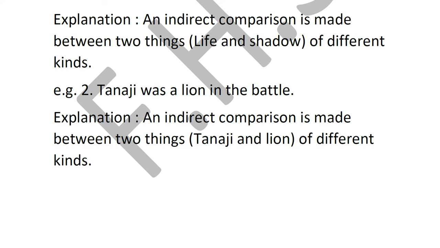Now Tanaji was a lion in the battle. There is no use of the word as, like. So your explanation will be: an indirect comparison is made between Tanaji and lion. Now, if I just make a small change in this, I just want to show you the difference between a simile and a metaphor. Instead of saying Tanaji was a lion, I'll say Tanaji was like a lion. I'll just add one word. Tanaji was like a lion in the battle. What happens? This metaphor changes into a simile because I used the word like.